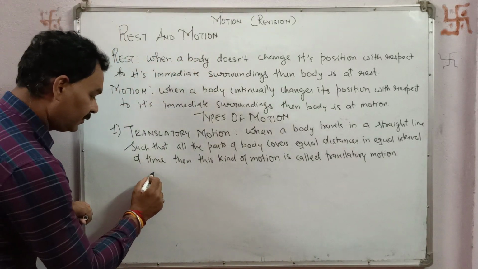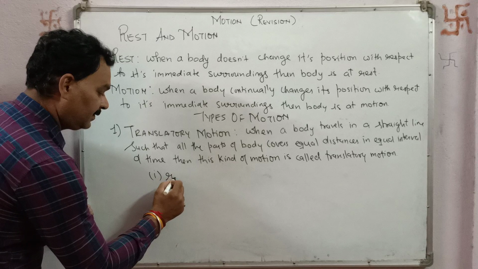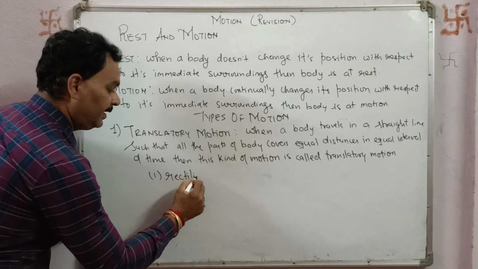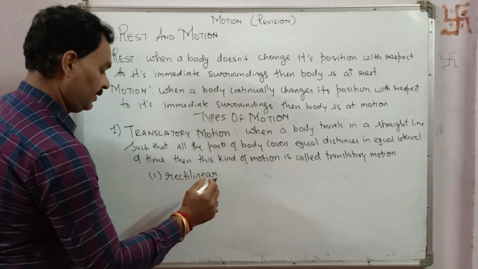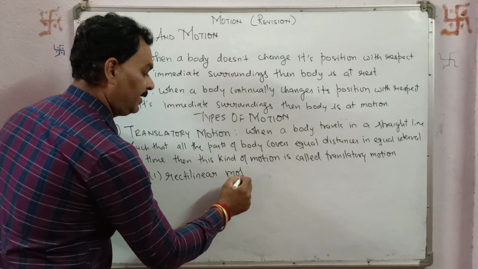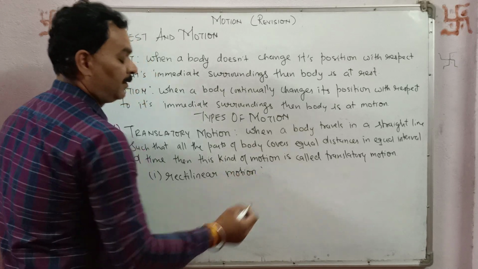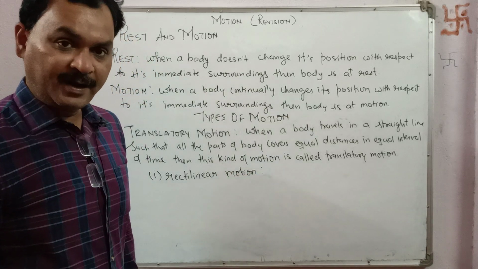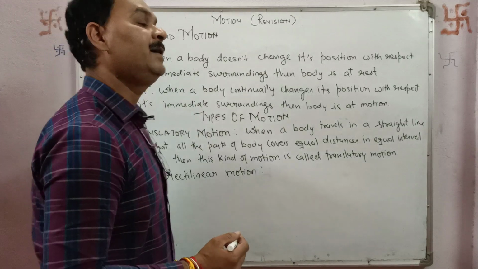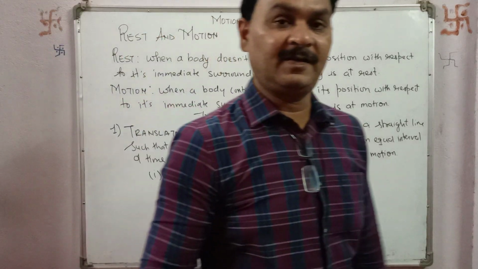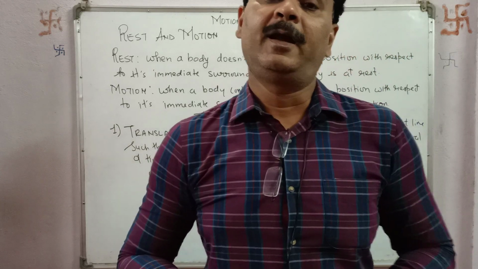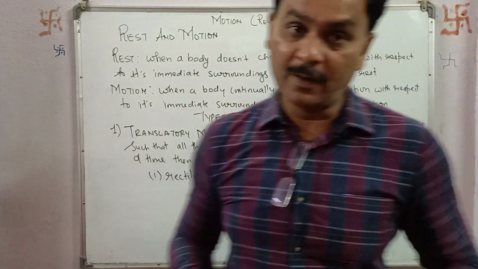Now translatory motion is of 2 types. The first one is rectilinear motion, that means the motion in a straight line. We all know that light always travels in a straight line. That is why it is called rectilinear motion of light.